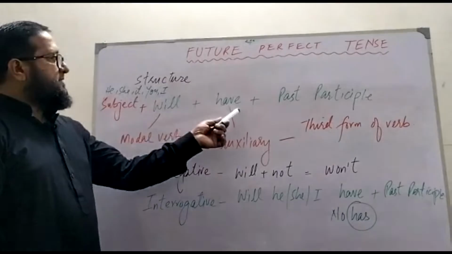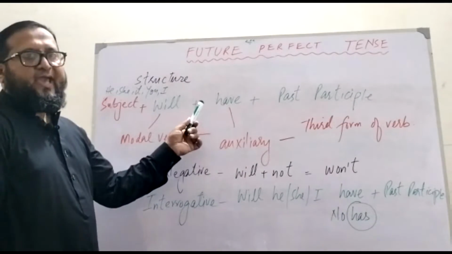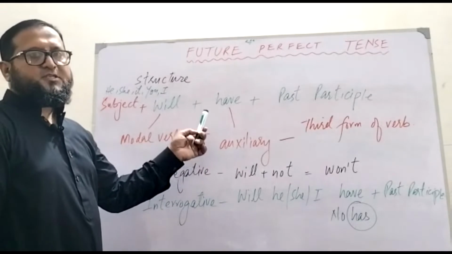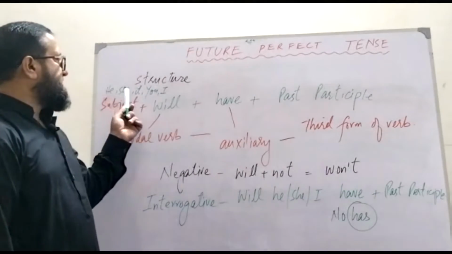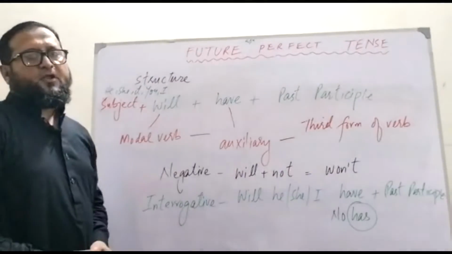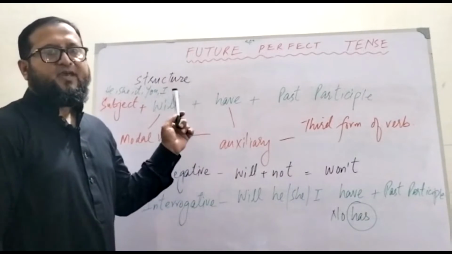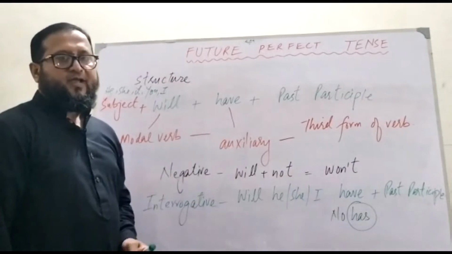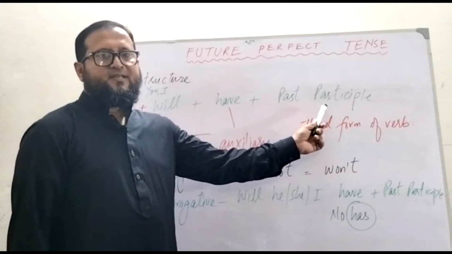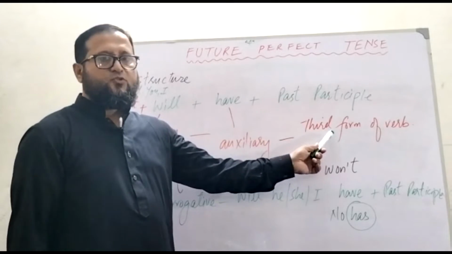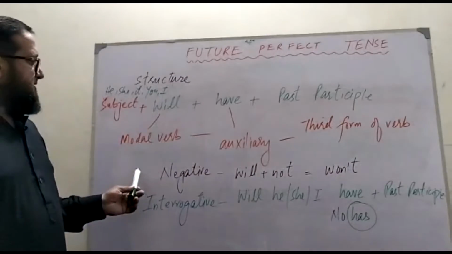And here is a bit different thing now, because you know that we use has with he, she, it or singular name. But over here the scenario is different. Either it is he, she, it, you, I, any pronoun, with any subject you have to put have: I will have, he will have, she will have. Alright? Then there is past participle. So what is the past participle? Past participle is the third form of verb. You already know. Have is auxiliary, and will is the modal verb.